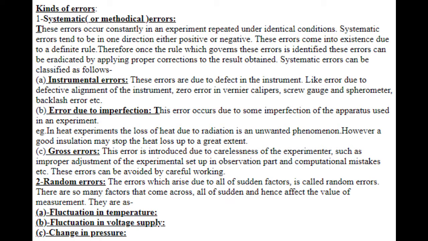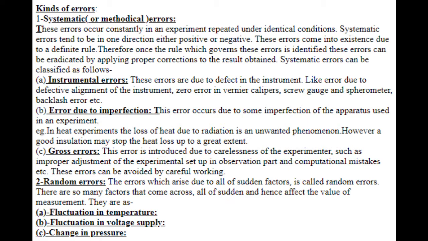These errors occur constantly in an experiment repeated under identical conditions. Systematic errors tend to be in one direction, either positive or negative. These errors come into existence due to a definite rule. Therefore, once the rule which governs these errors is identified, these errors can be eradicated by applying proper corrections to the results obtained. Systematic errors can be classified as follows.